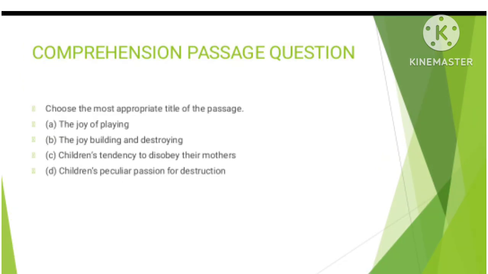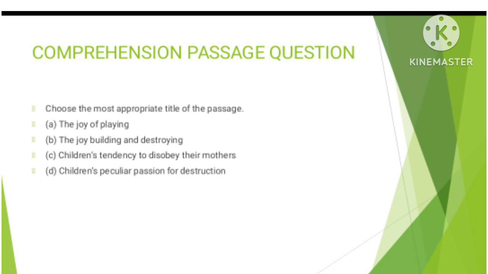Now let's see the last question, which is a thematic question. Choose the most appropriate title of the passage. We have option A, the joy of playing. Option B, the joy of building and destroying. Option C, children's tendency to disobey their mothers. Option D, children's peculiar passion for destruction. So which of these is the correct answer?